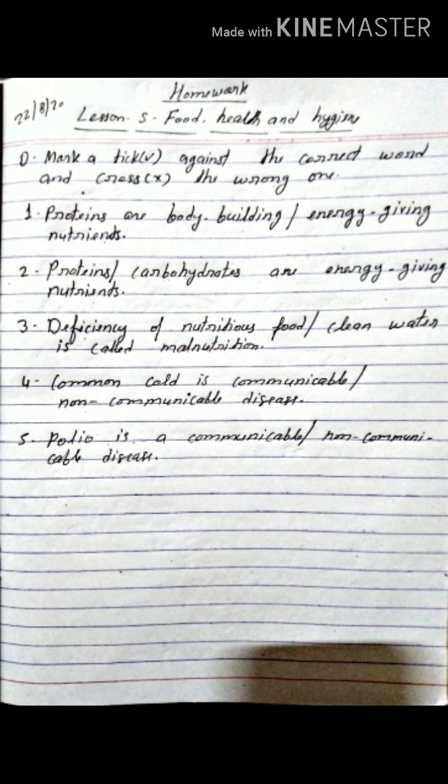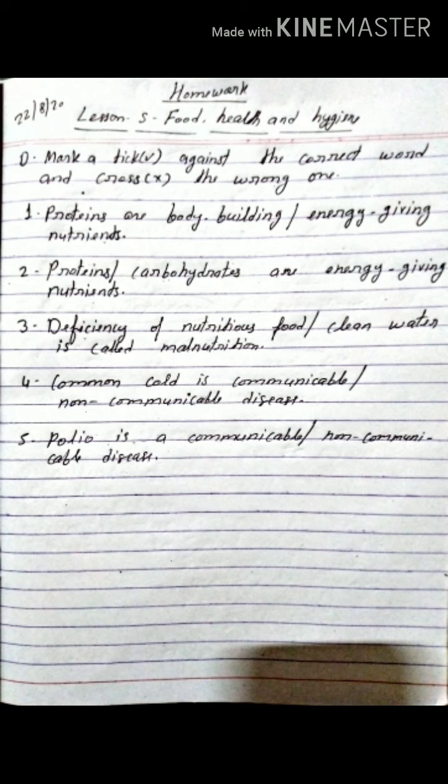Now all students, you have to take a copy and pen. Now write the homework of lesson 5, Food, Health and Hygiene, date 22 August. The homework is: mark a tick mark against the correct word and cross the wrong one. Each sentence has two words, and one is wrong, one is correct. You find out which one is wrong and which one is correct.